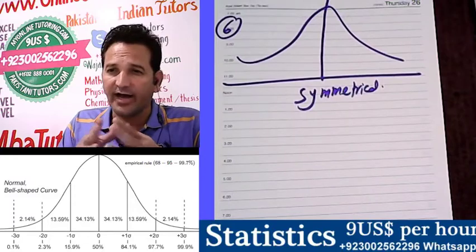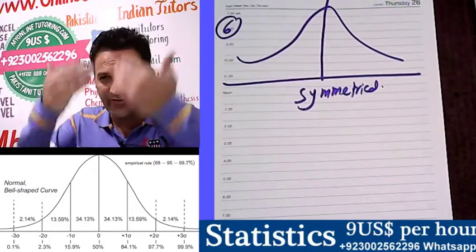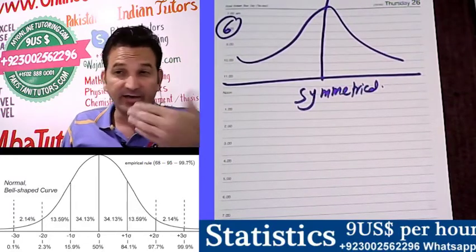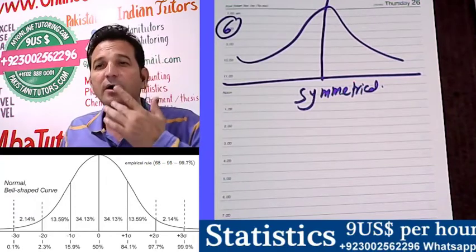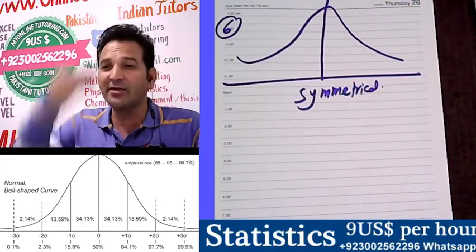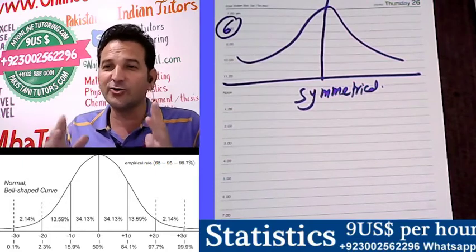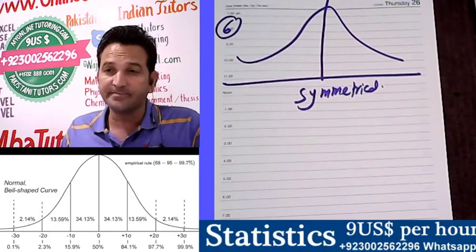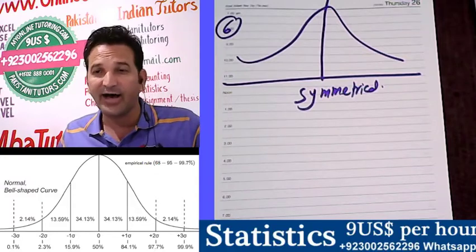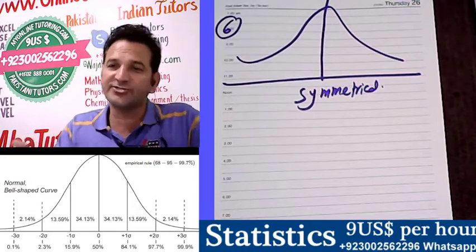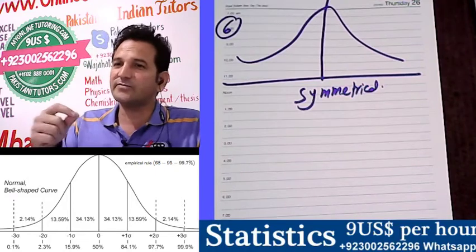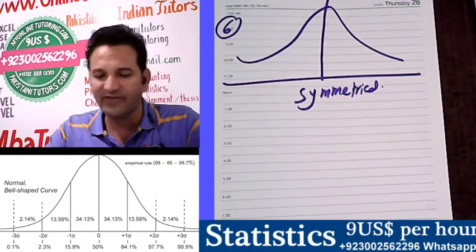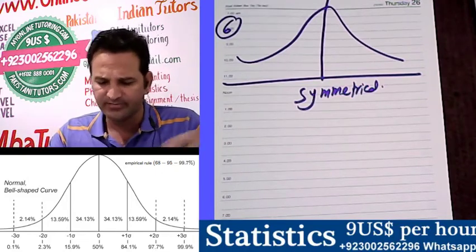I always give the example of a human body. Don't think that this eye is big and this is small. Whenever you dissect a human being from the center, you will find that the right part is almost equal to the left part of the body. So the normal distribution will always be symmetrical.